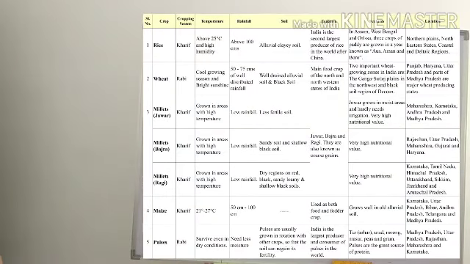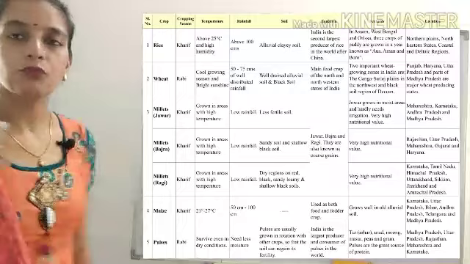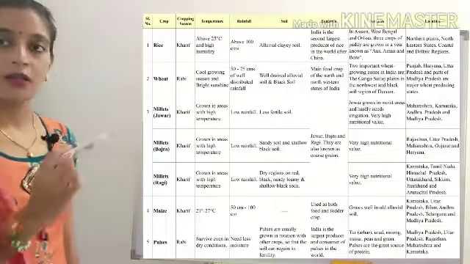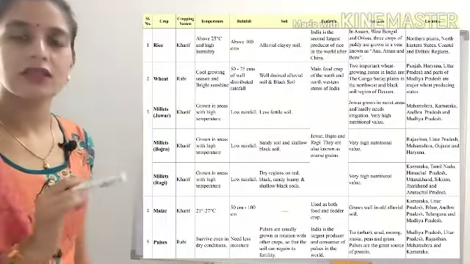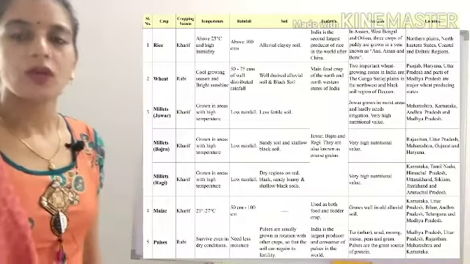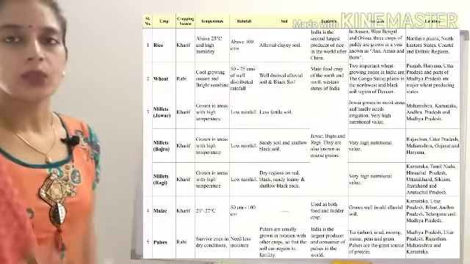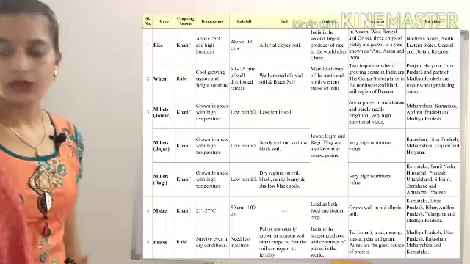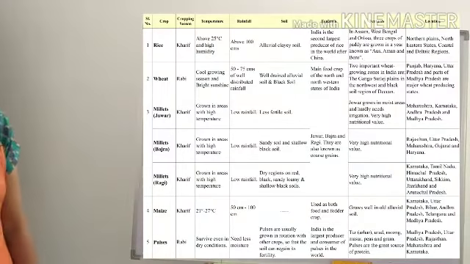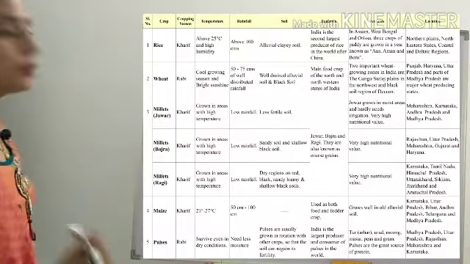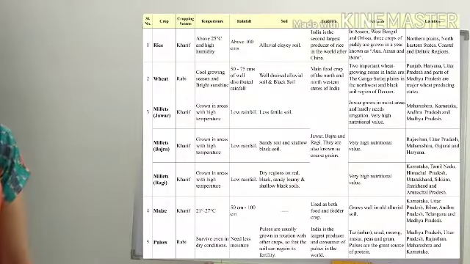This is the staple food of North India, in the same way that rice is the staple crop for West Bengal and Odisha. The major states where wheat is grown are Punjab, Haryana, and UP.